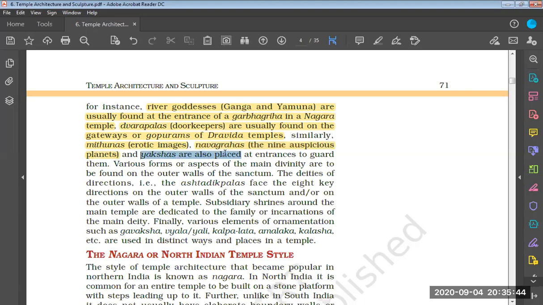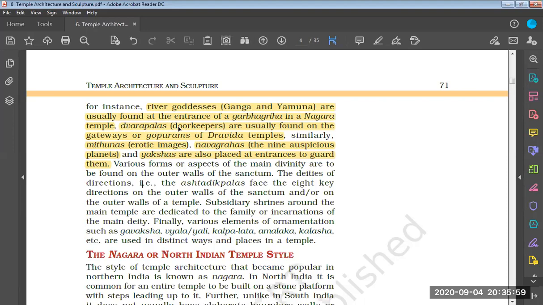The yakshas are also placed at the entrance to guard them. So what are the things that we came across over here? River goddesses, they are Ganga and Yamuna. They are found at the entrance of the Garbhagriha in the Nagara temple.